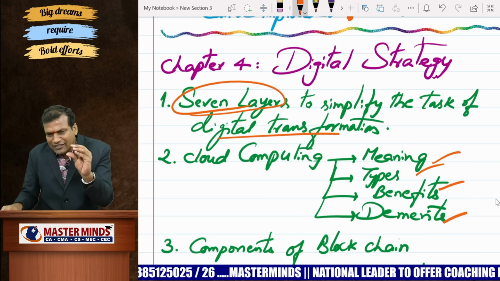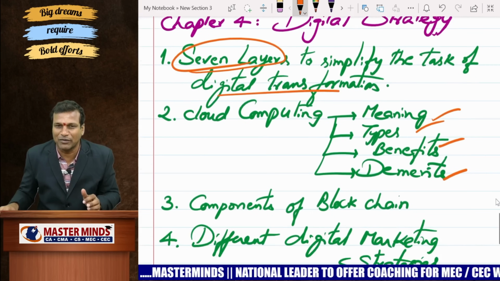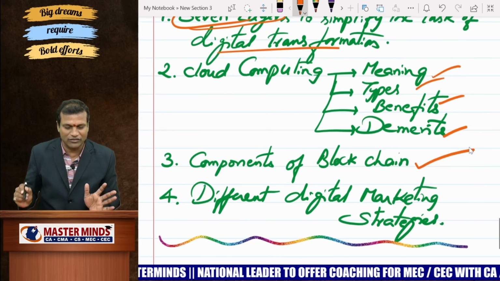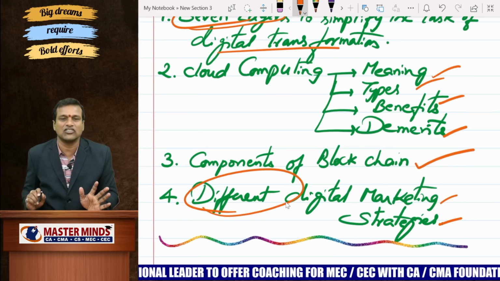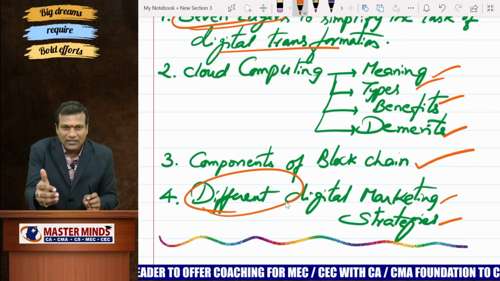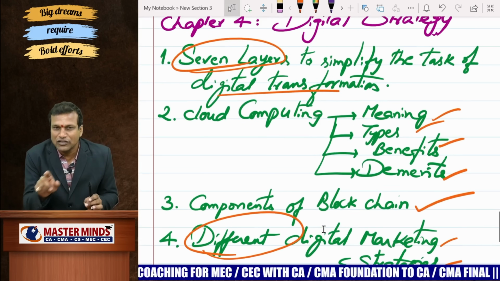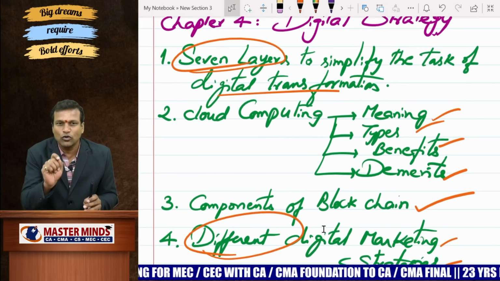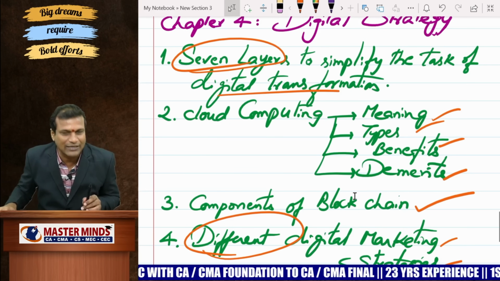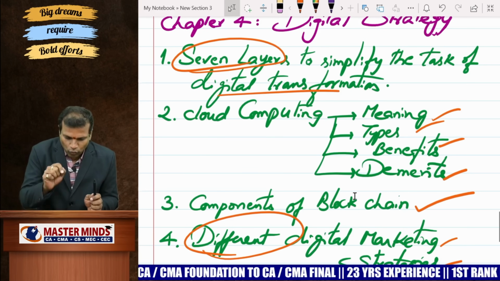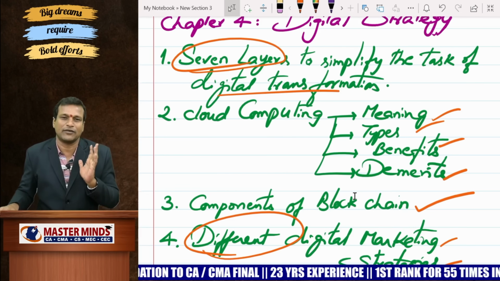In this chapter, we have very few questions. We have to grab more marks in this chapter number 4. Thereafter, components of blockchain, and final question, digital marketing strategies, different forms of digital marketing. We have selected these couple of questions now, right? Read all these selected questions in this chapter 4. Out of this only, your examination question paper will contain some questions from digital strategy. Be sure about chapter number 4. I hope you will get questions from these selected questions only. Don't leave any one question also from chapter number 4.